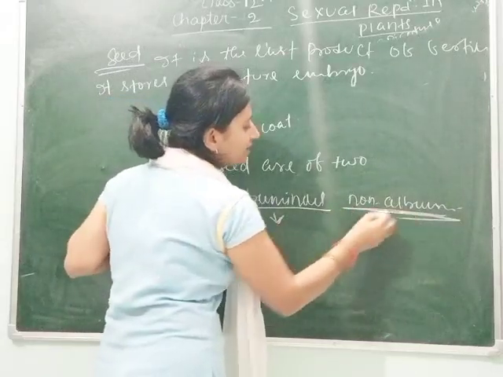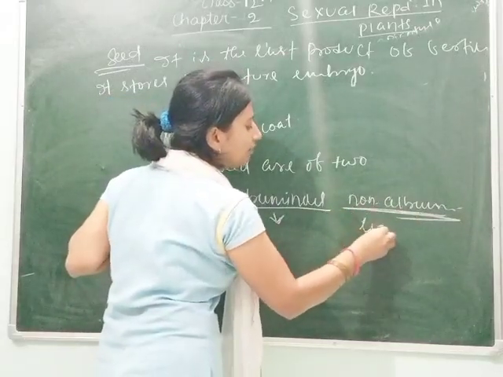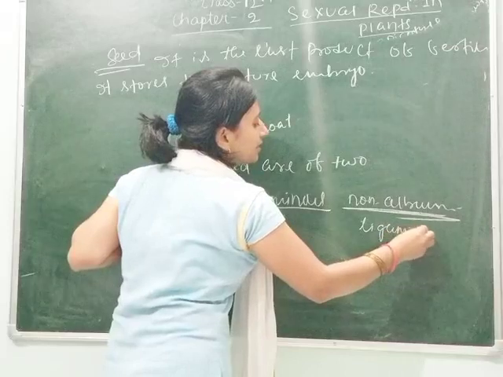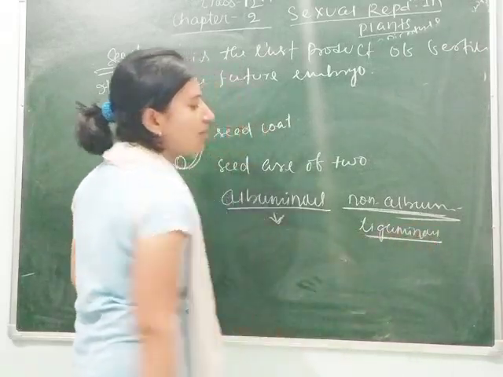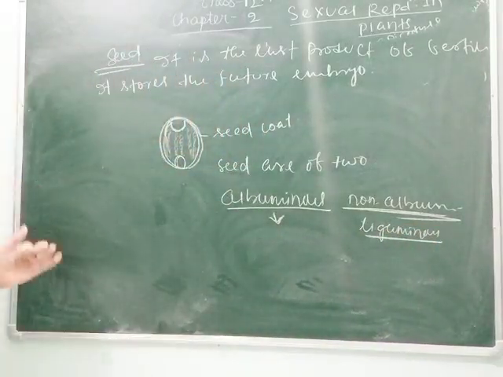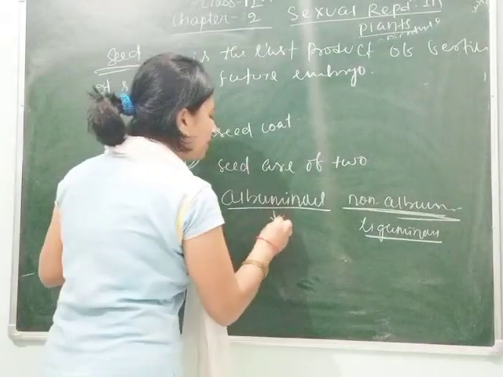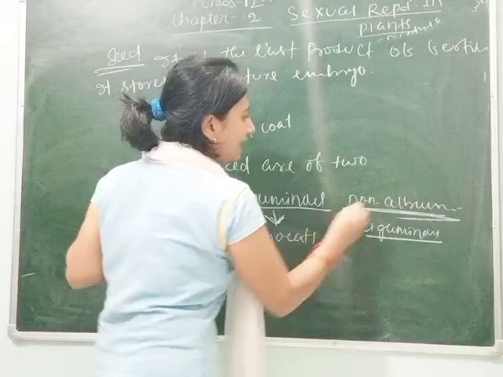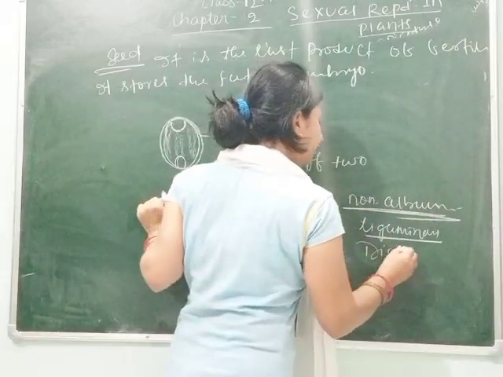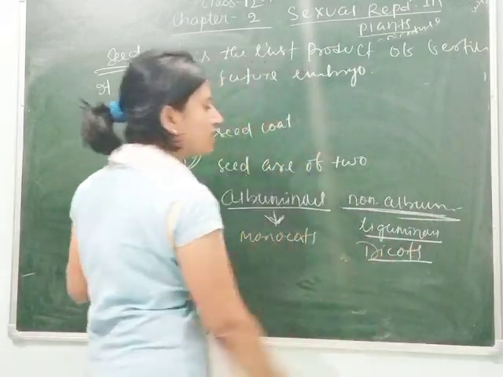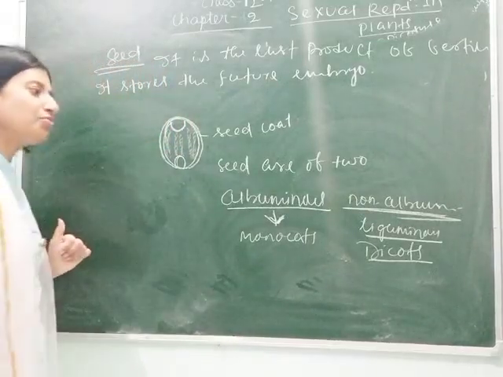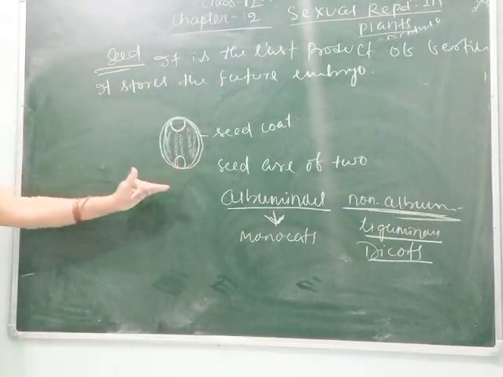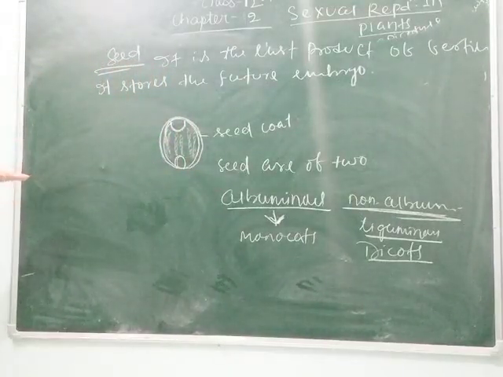In non-albuminous, the leguminous plants come. Leguminous means the pulses type of crops. Pulses are dals, as they are dicots. So simply, albuminous represents monocots and non-albuminous represents the dicots. As in dicots the albumin is completely consumed, this is non-albuminous, whereas in monocots the albumin remains.